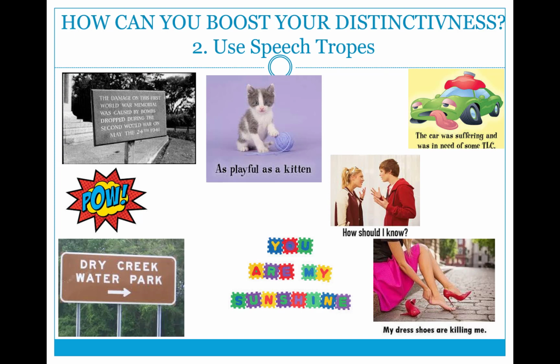How should I know? That's an example of a rhetorical question. What they're saying is, I don't know. So they're not actually looking for an answer. They're just saying, how should I know? And lastly, the car was suffering and was in need of some TLC. That is an example of personification. Obviously, a car is an inanimate object and doesn't actually need TLC in that sense.